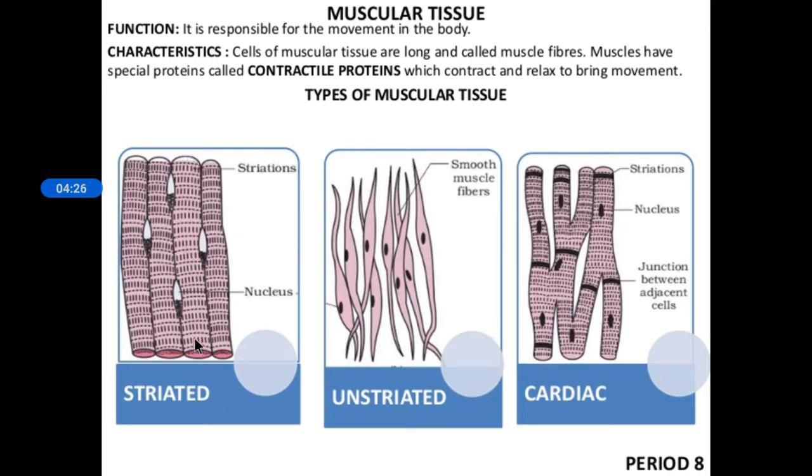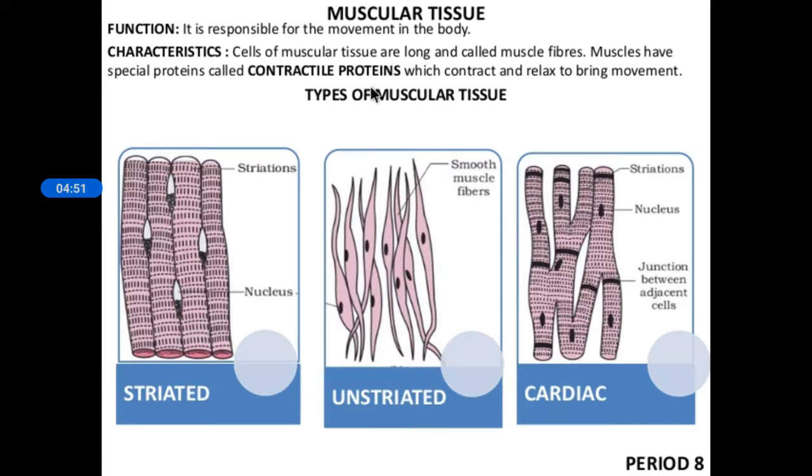They are long and cylindrical in shape, and unbranched. No branches, you can see only a single fiber. And they are multinucleate. Here you can see these are the nuclei, so they have more than one nucleus. This is all about the striated muscles.